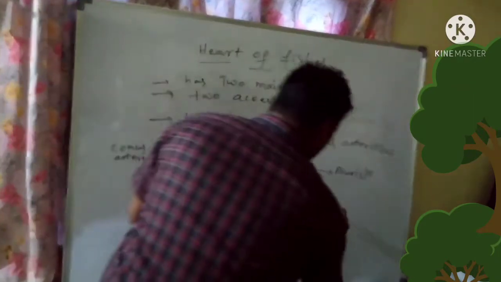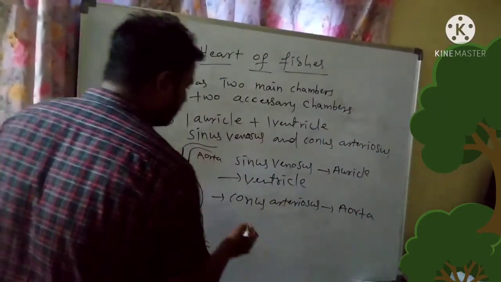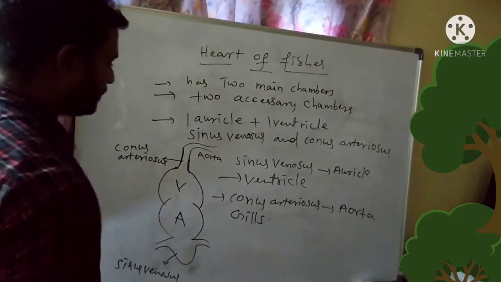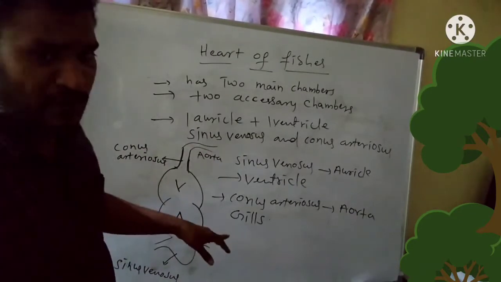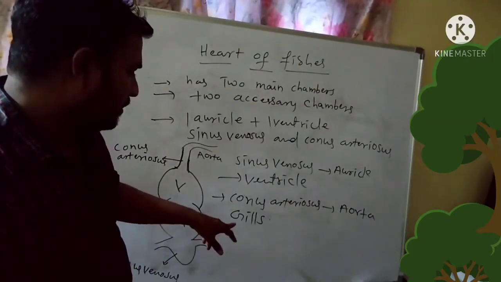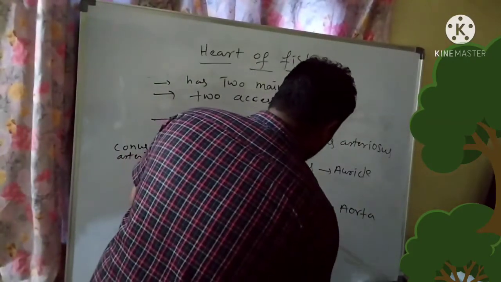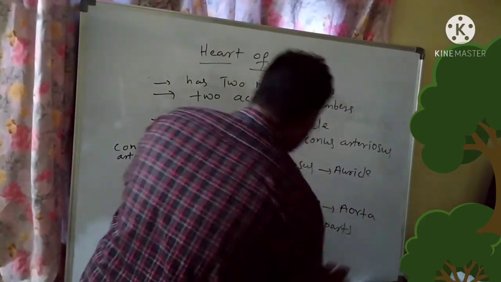Conus arteriosus to aorta. This aorta pumps the blood into gills. The gills help in the oxygenation of the blood. Then from the gills, the oxygenated blood enters into body parts.